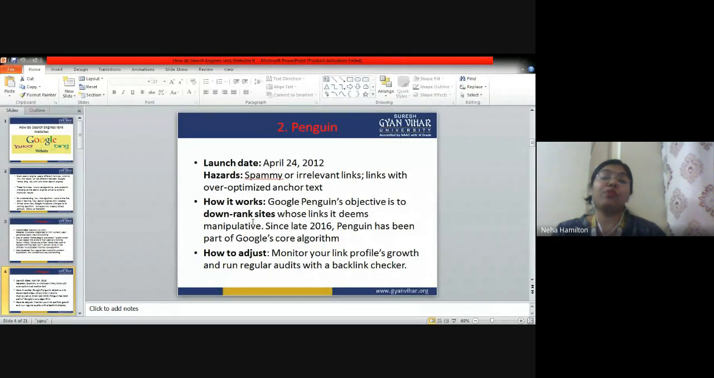Monitor your link profile's growth and run regular audits with a backlink checker. So, backlink checker क्या होता है? एक ऑनलाइन प्लेटफॉर्म होता है। I have shown you a lot of platforms, spyfoo.com, googletrends.com, उसी तरह से एक बैकलिंक चेकर भी होता है, right? If you install a backlink checker and you feed your URL in it, it is going to check and tell you whether those links come from authoritative websites or not, whether those links are from good websites or not,